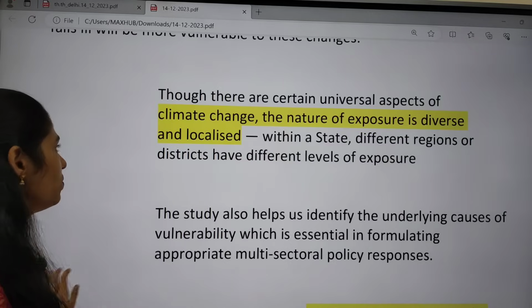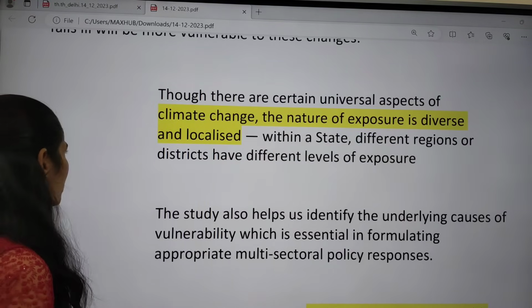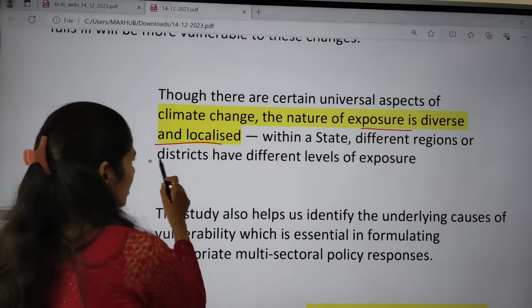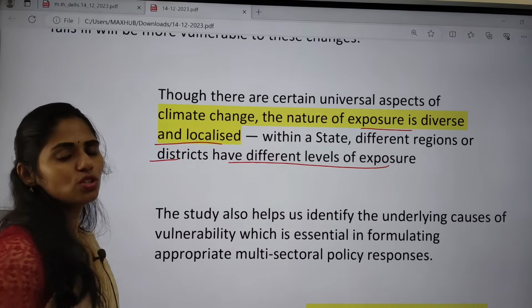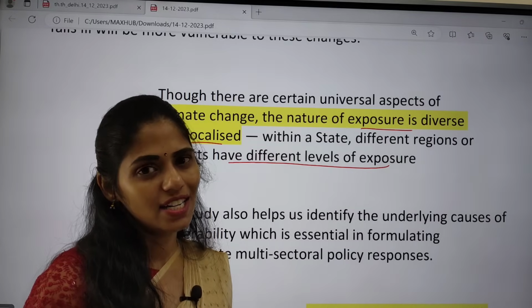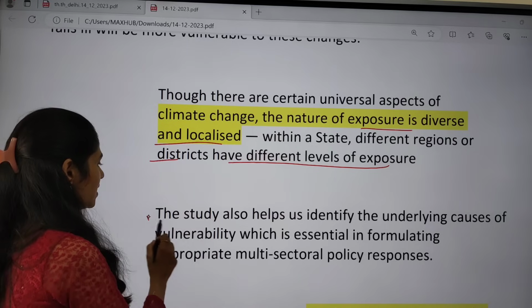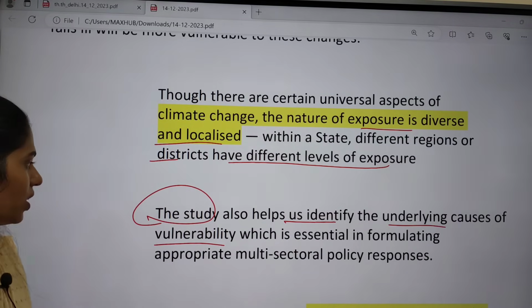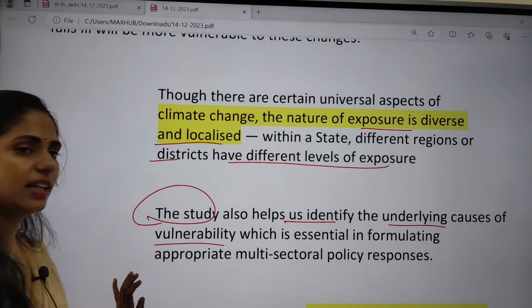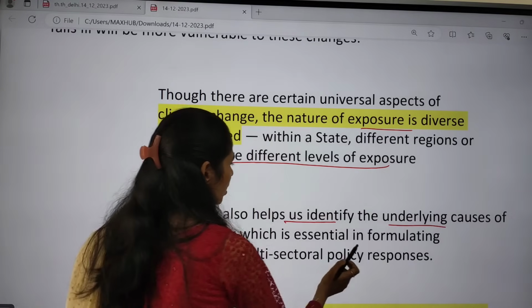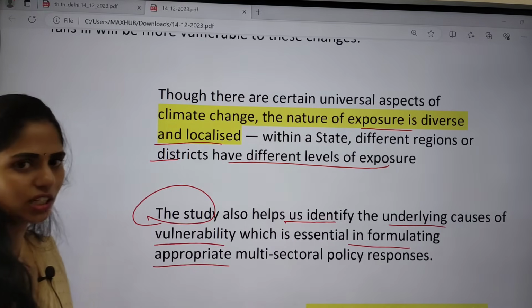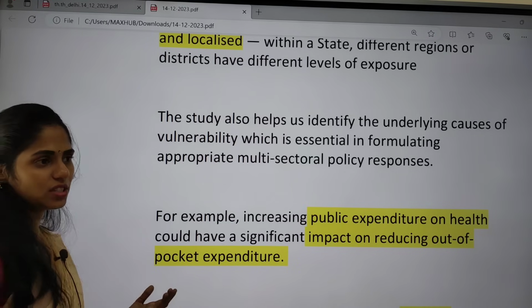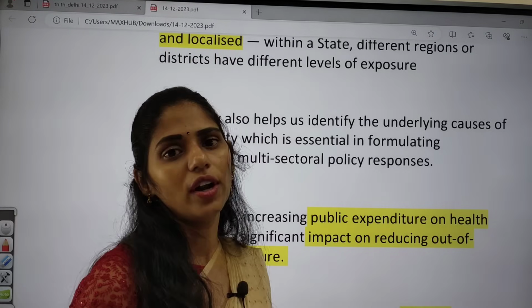Though there are certain universal aspects of climate change, the nature of exposure is diverse and localized. Different states, regions and districts have different levels of exposure. In some areas you have high exposure and in some areas less exposure. The study also helps us identify the underlying causes of vulnerability, which is essential in formulating appropriate multi-sectoral policy responses. So the government needs to come up with good responses to address the issues of these vulnerable people.